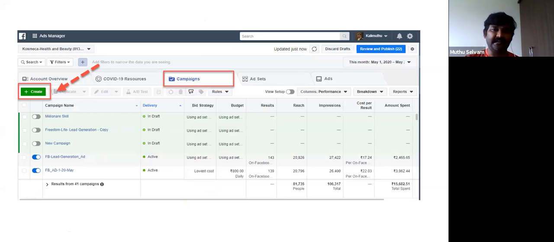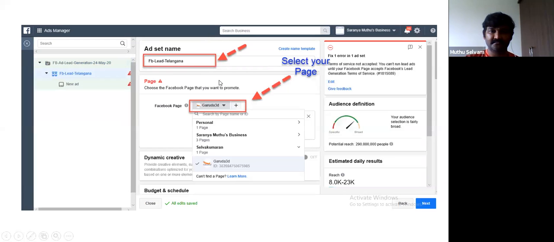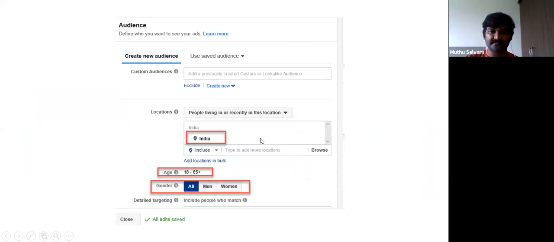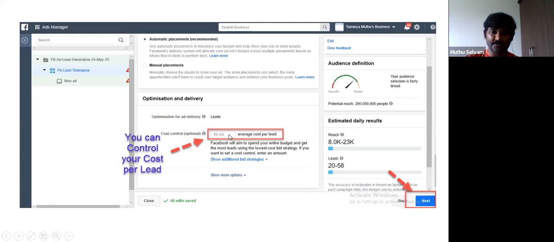Okay. Ads manager. First, what I did: create campaign, ad set, ads. I give the campaign name, then click next. Ad set name, click your page. Your budget. Next, your audience: age, gender, select the behavior, demographics, interest, behavior. If you want, you can make the cost control per lead. I want only 20 rupees, 30 rupees, such kind of things are also possible.